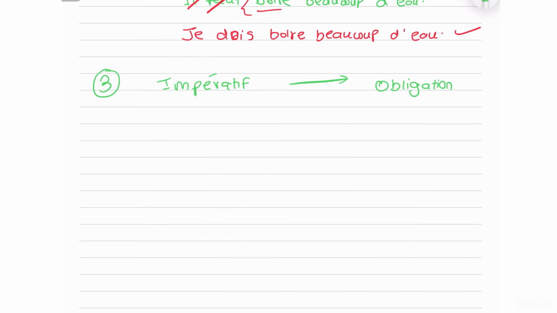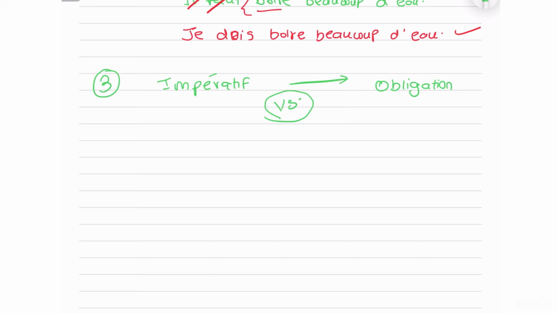Finally, we have our last type of conversion, that is from imperatif to obligation. To do this, first you need to know the difference between imperatif and obligation. A lot of students get confused here, but it's actually pretty straightforward. For imperatif, obviously first thing, we don't have a subject in the sentence, right? And it is used to give an order, a request, a command, or maybe an advice.